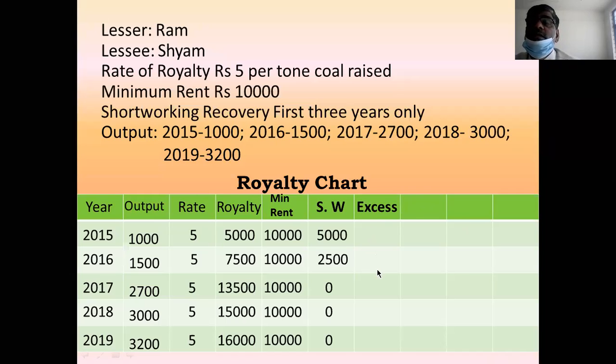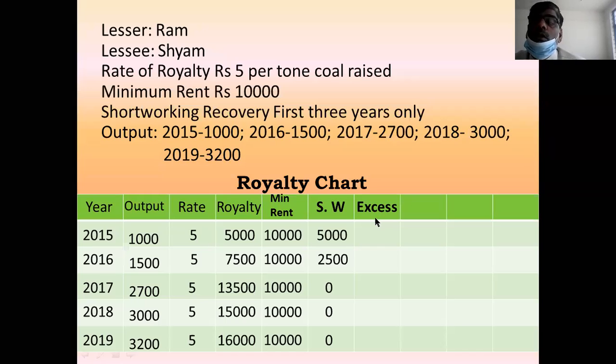Excess means excess of royalty over the minimum rent.